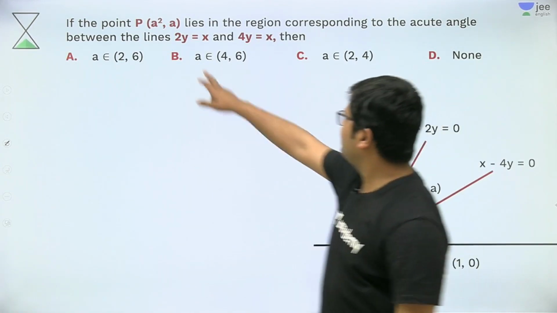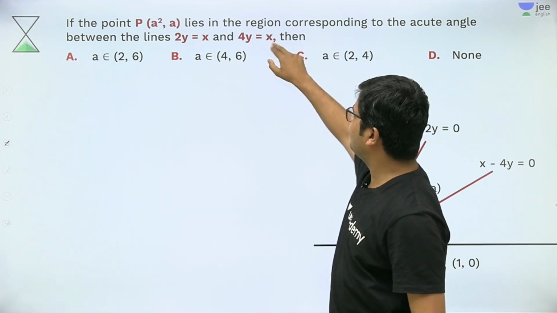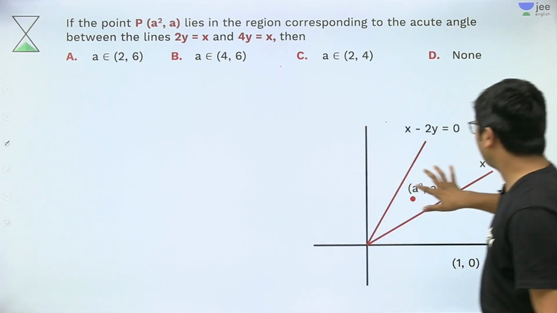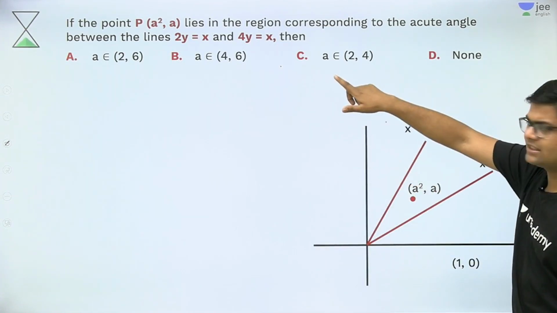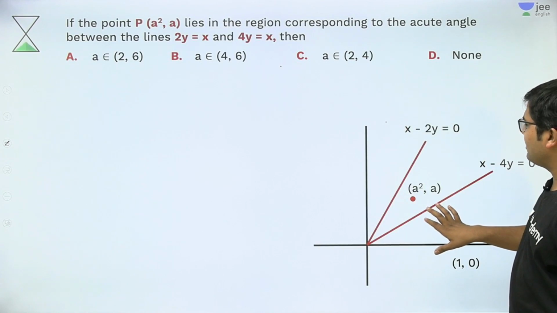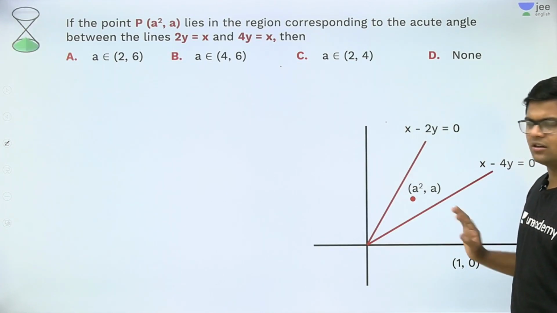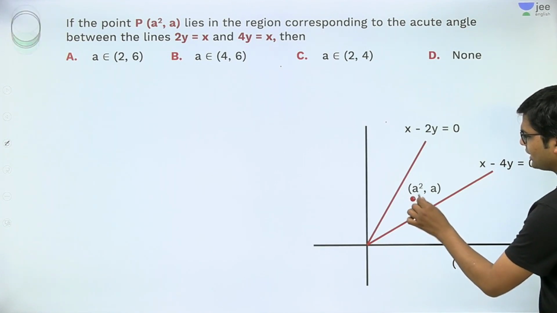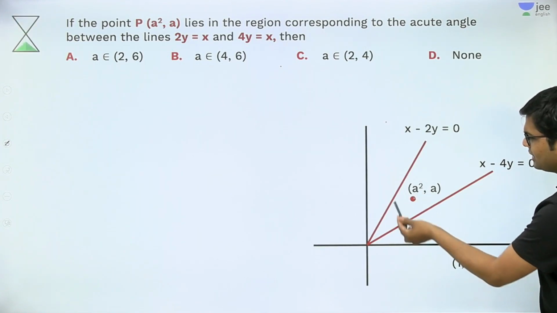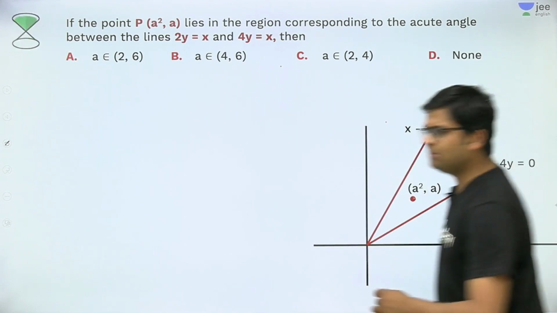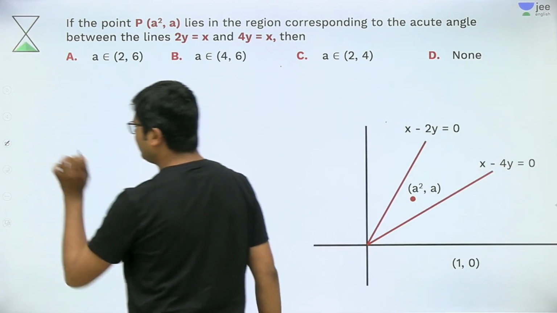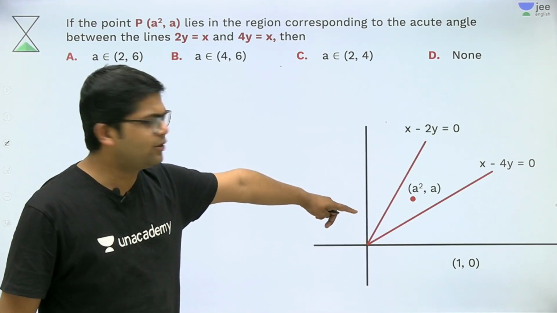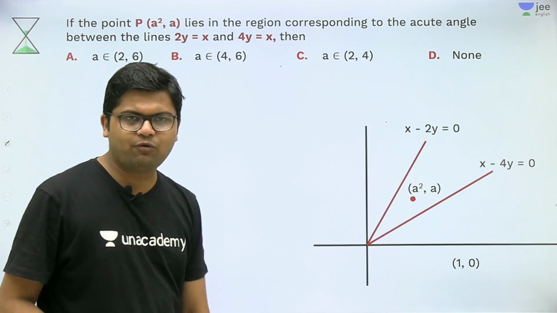Obviously this line is y = x/2 and this line is y = x/4. So this line has smaller slope, so it will have lesser angle, and that line has half slope, which is greater than 1/4. So this line will come above. And according to the question, this point should lie somewhere here, in the acute angle contained between these two lines. Is the geometry of the question clear with everybody? That the point should lie in the acute angle of the two lines.